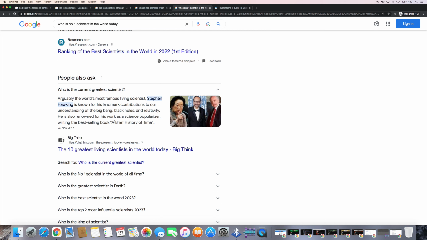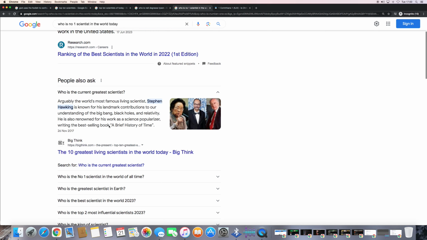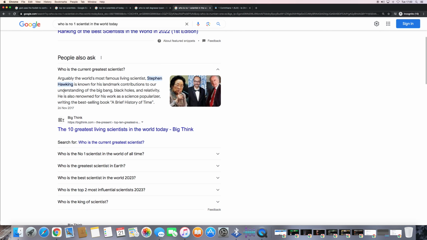Contributions to our understanding of the Big Bang, black holes, and relativity, he is also renowned for his work as a science popularizer, writing best-selling books. So it's all about being popular in this world and getting the fame of this world, which Yehoshua, the greatest man that ever walked the earth, was offered. That's in Matthew 4. He was offered the whole of the earth, the whole of the world, if he would bow down and do an act of worship to Satan, and he turned it all down.